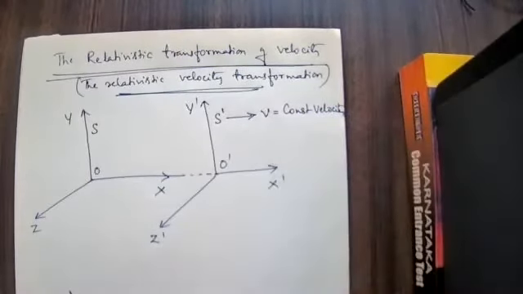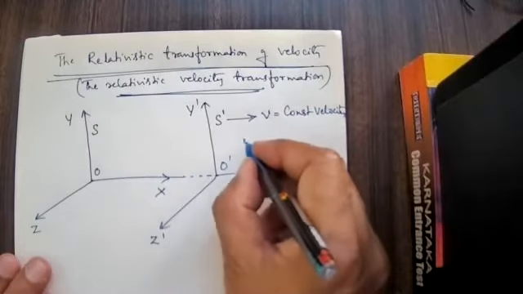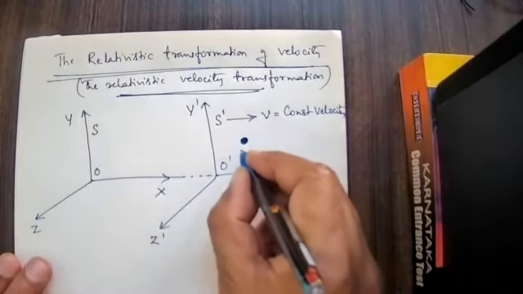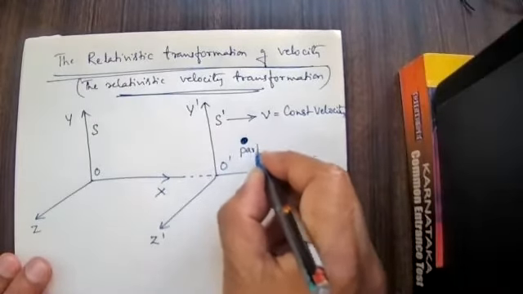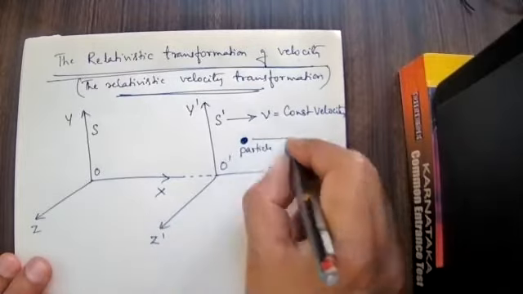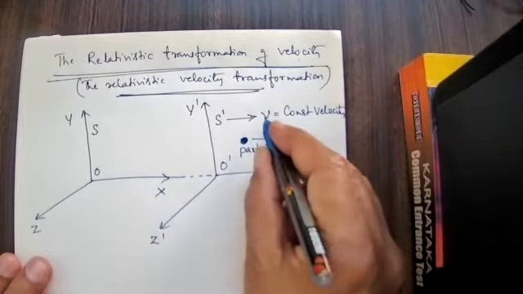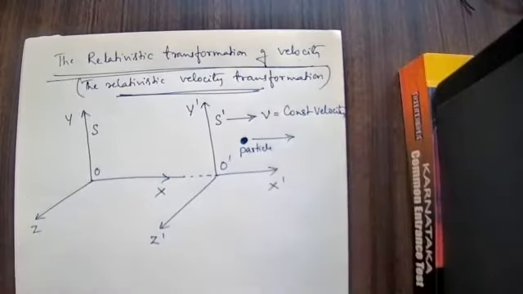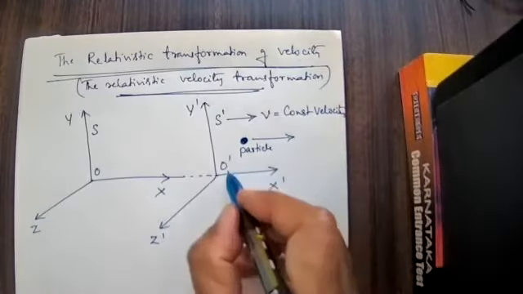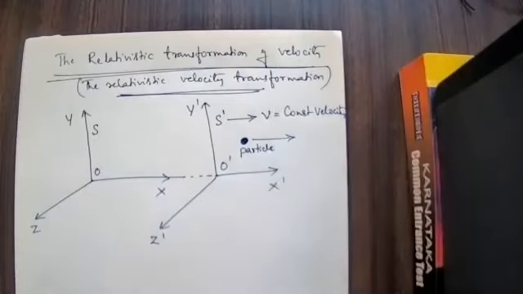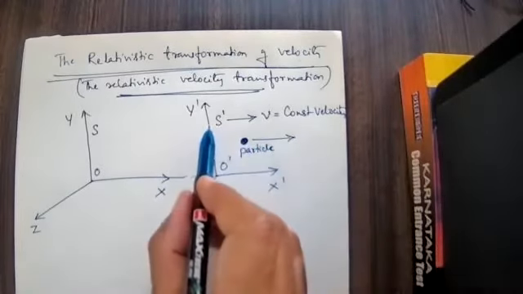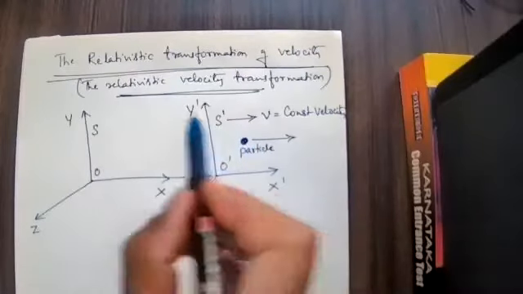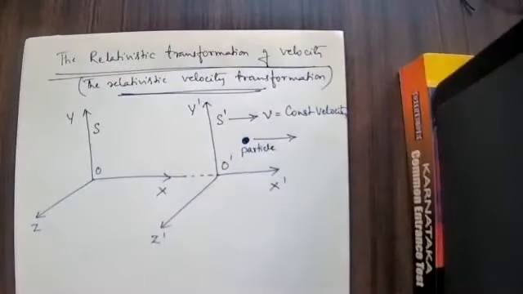I will consider a particle here, a particle or a body. This particle is also moving, not with the same velocity, but with some velocity along the positive x-axis. That is the particle velocity relative to S dash, and the particle velocity relative to S.